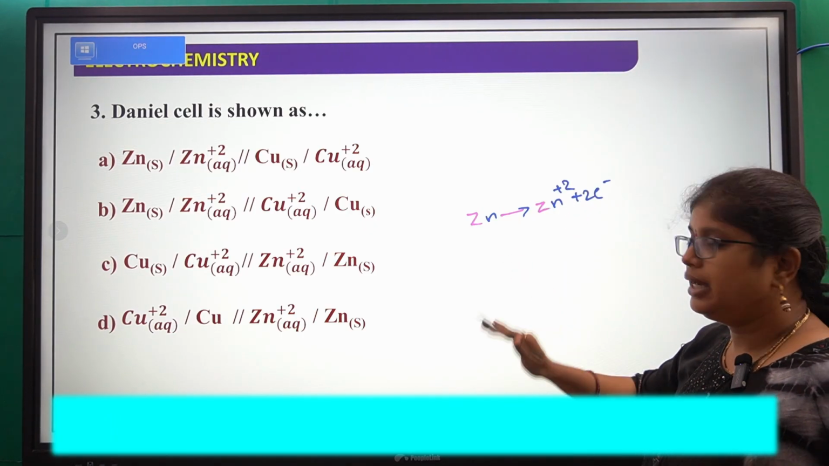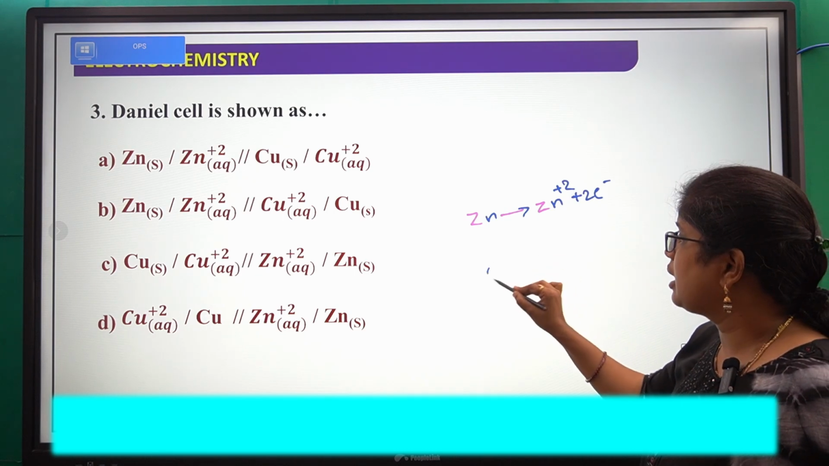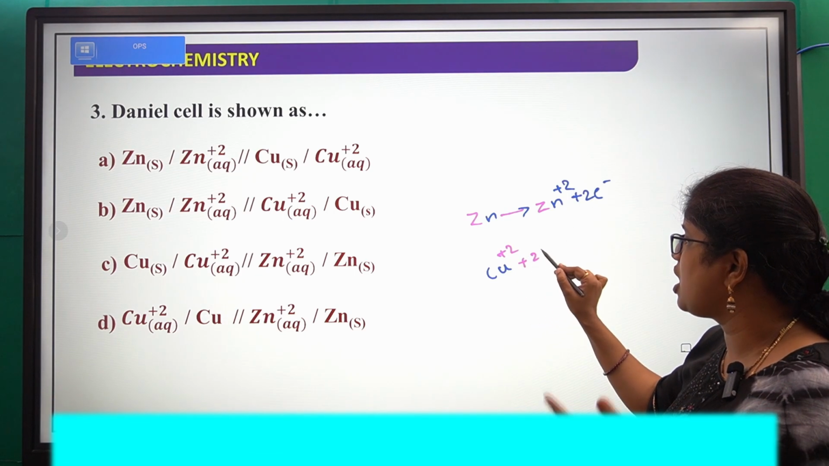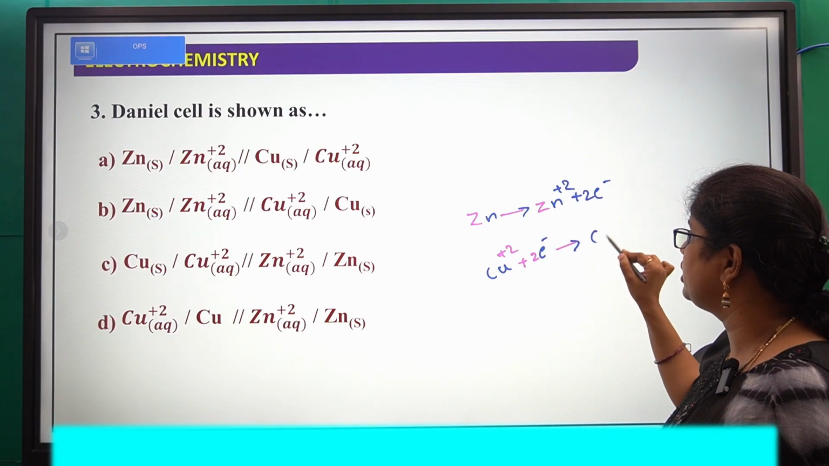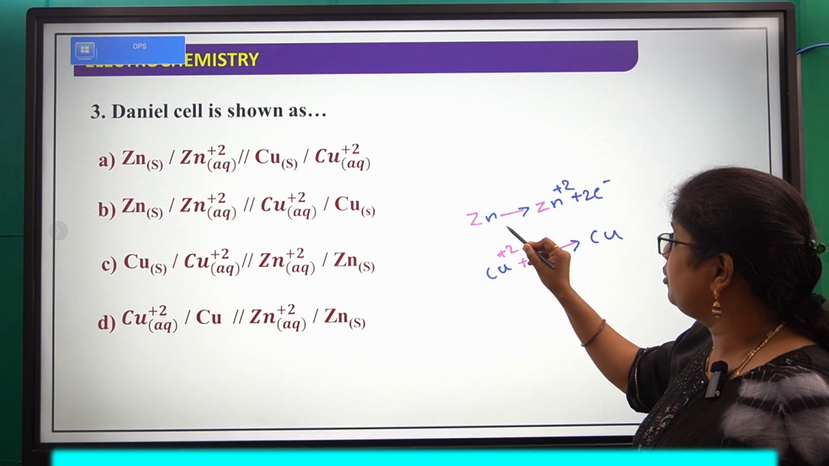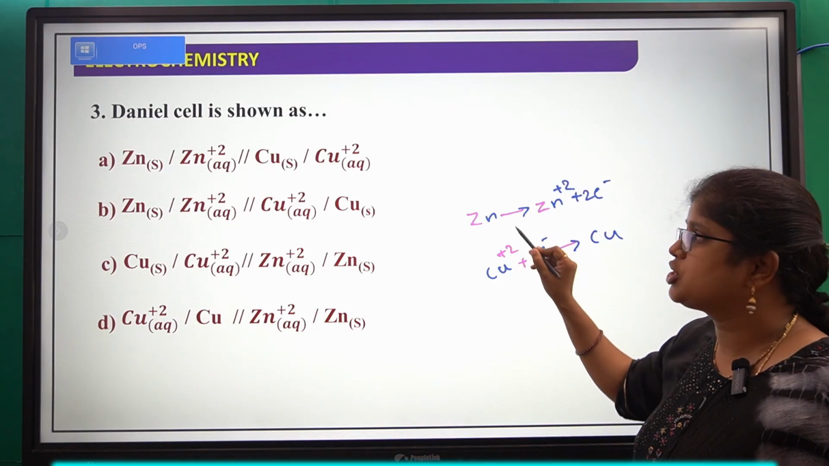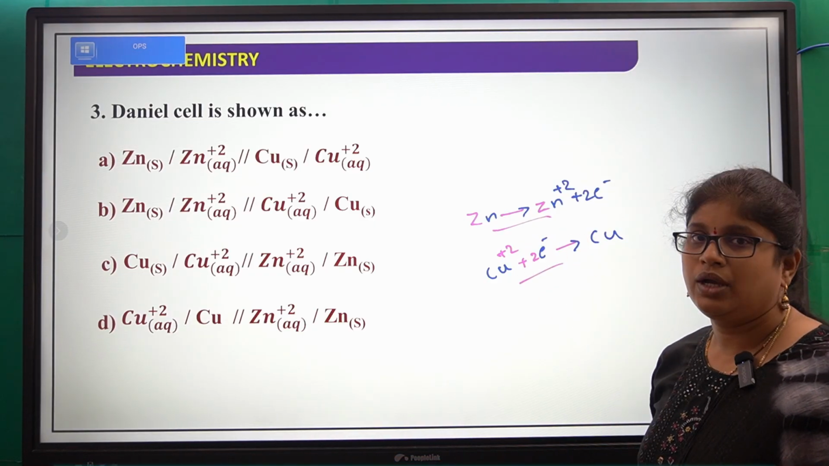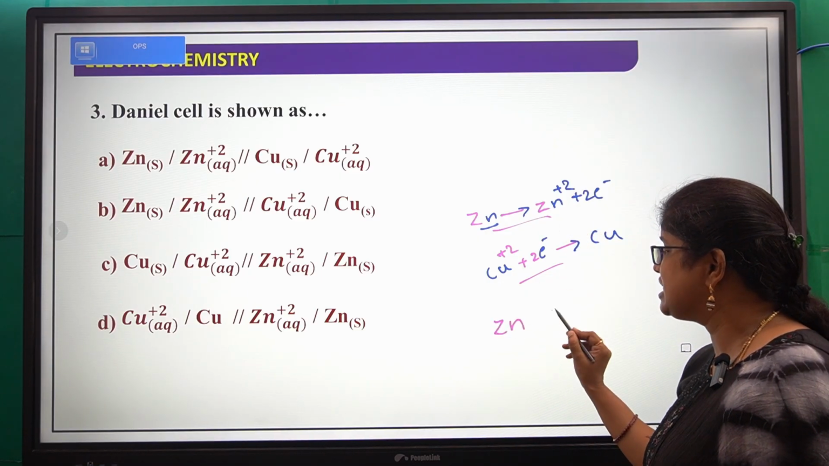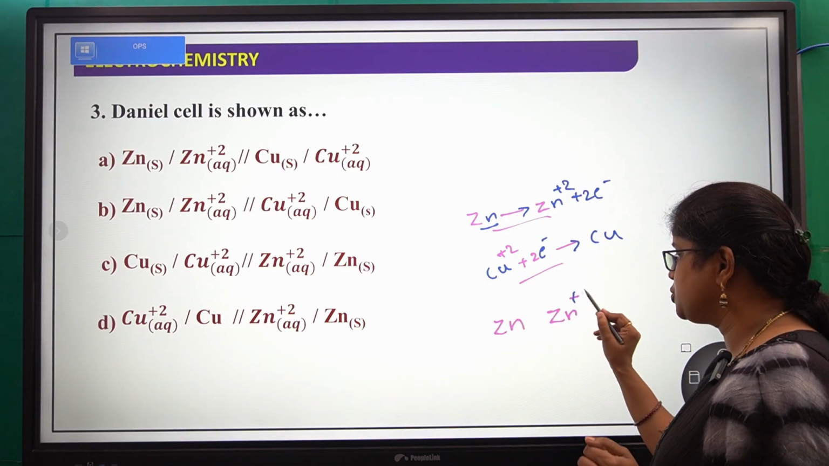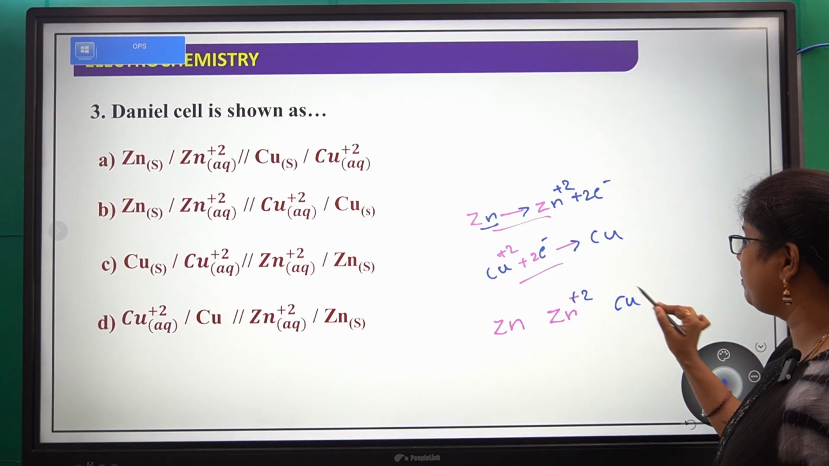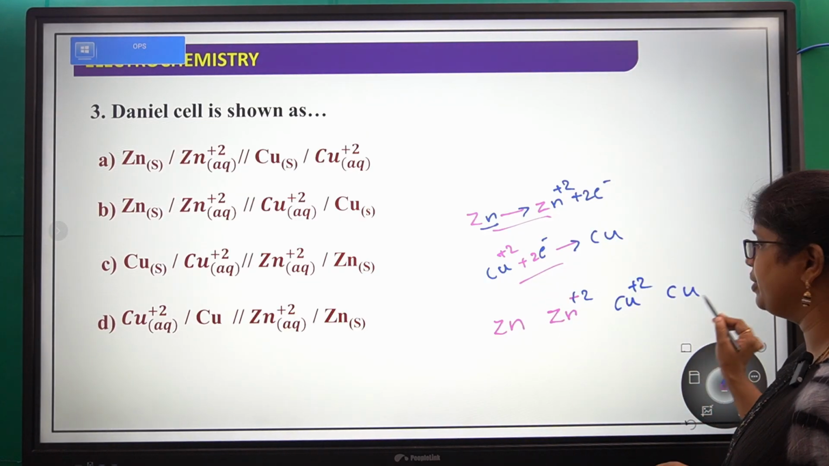Okay, next, in the right hand side, what happened? Copper plus 2 gained these 2 electrons which are lost by zinc and converted to copper. So we are writing a cell reaction by combining these two. How? Zinc first is converting into zinc plus 2, right? Next, in the second half cell, copper plus 2 is converting into copper.